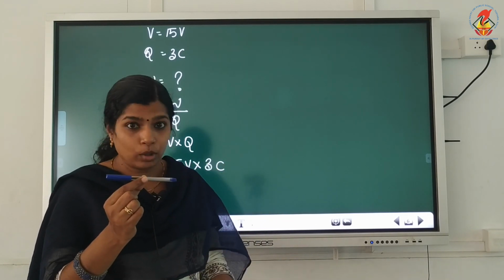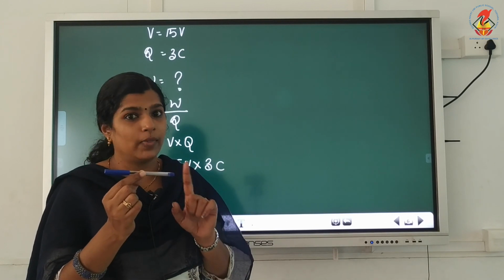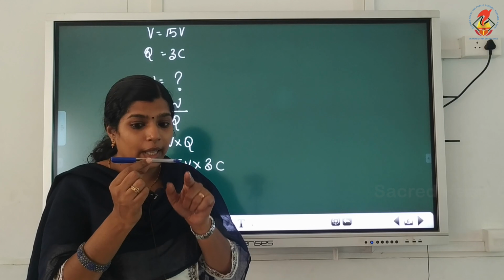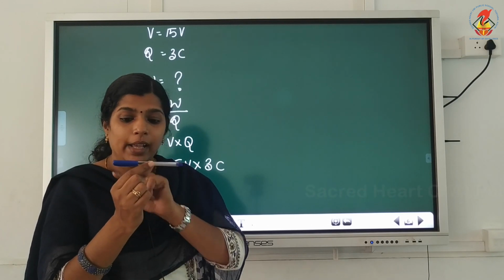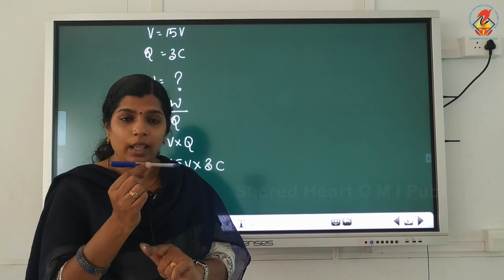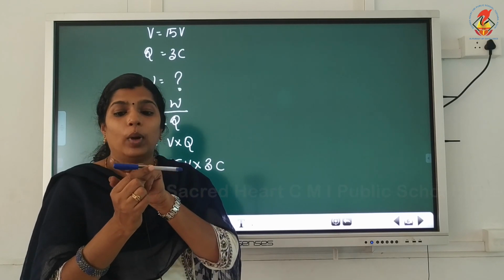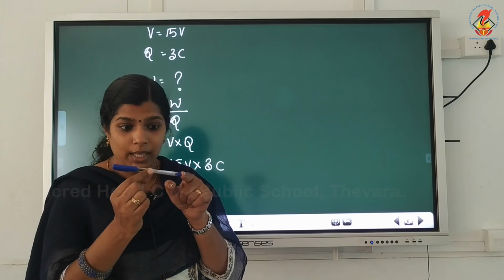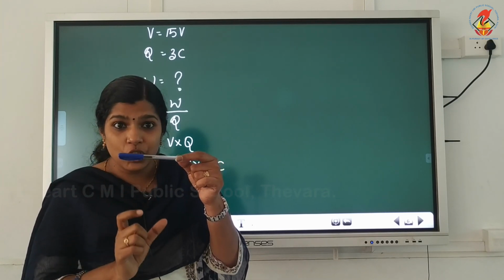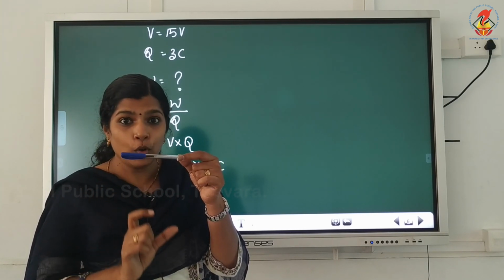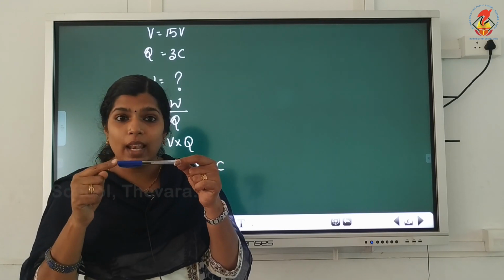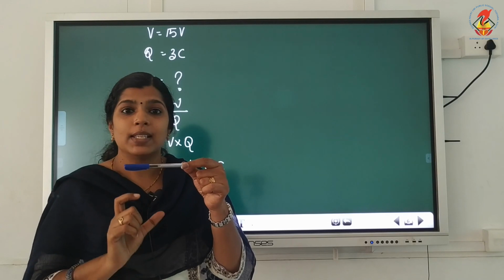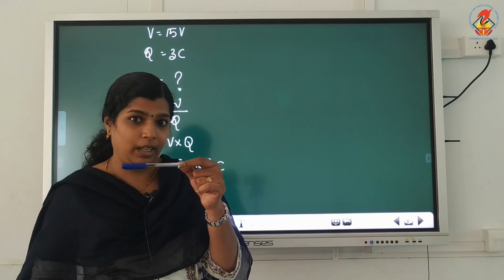So many free electrons are there, but the electrons will not move from one end to another. If you connect a battery across the 2 ends, then the electrons will move from one end of the copper wire to the other. That force which makes the electrons move is provided by the cell or the battery.